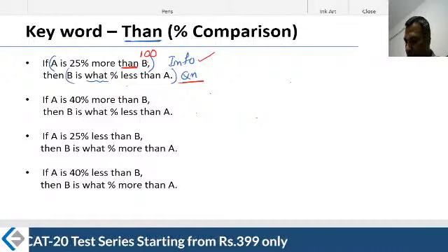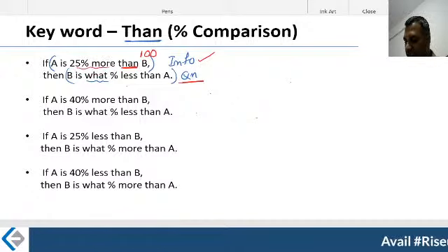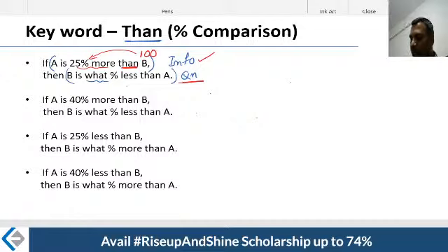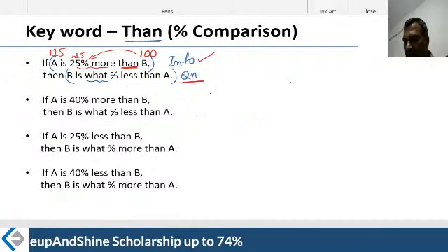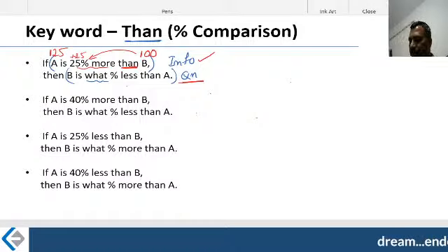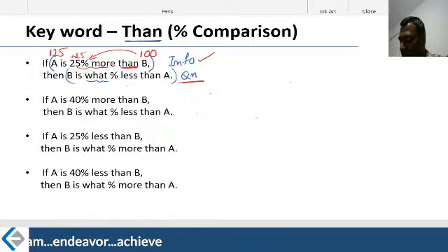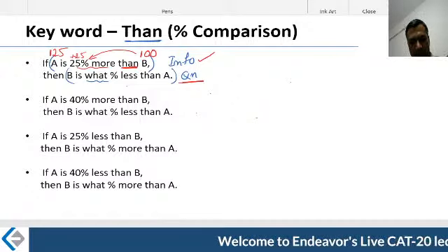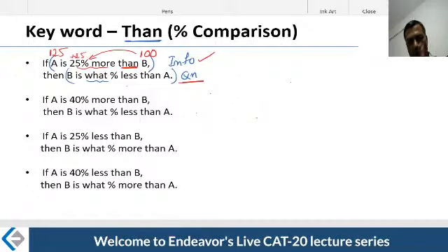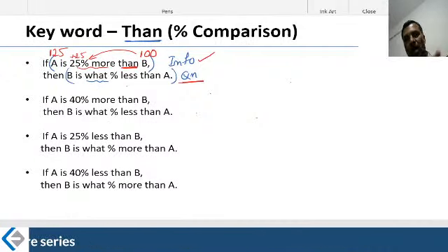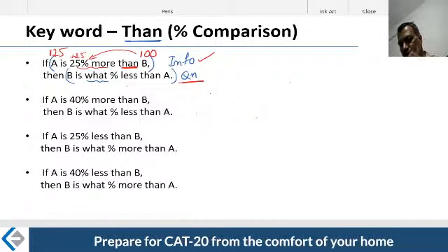Why? If B is 100, 25% more is easier. 25% more than 100 means 25 more itself. Therefore, the resulting number becomes 125. What did I get? I got the dummies. The dummy value of A is 125. The dummy value of B is 100. Now look at this, the second point: assumption should be made after "than". Whatever comes after "than" in the information, you can make an assumption. Even in any question that you read, if you are forced to make an assumption of 100 or whatever, you make the assumption for the variable which comes after "than". That's where you have to make the assumption.